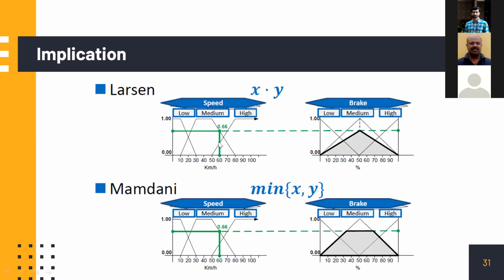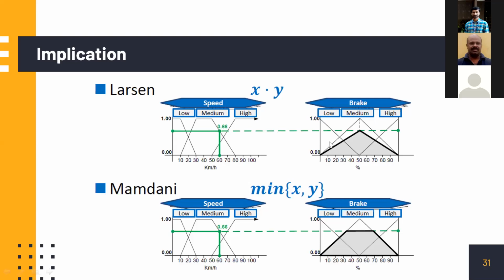So we consider the largest membership value and then go to the brake fuzzy set. Two approaches are there, Larsen and Mamdani. These are two people who are talking about this control system. In this case, what we do is current speed is the parameter. Depending on the current speed, we have to apply the brake to stop the vehicle coming opposite to us.